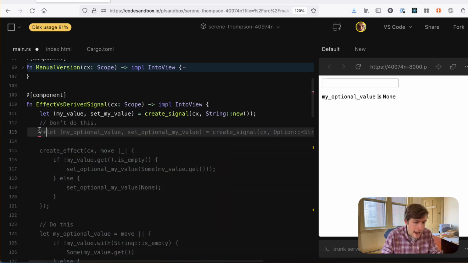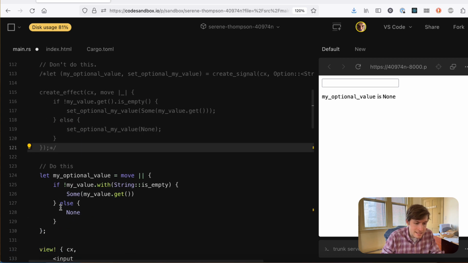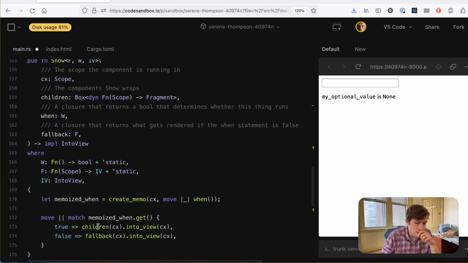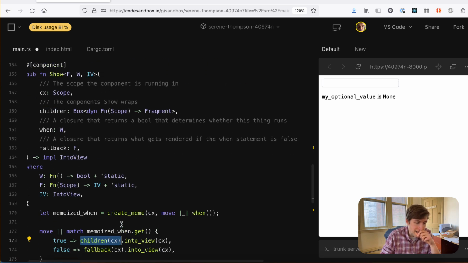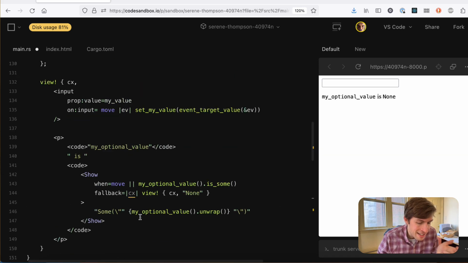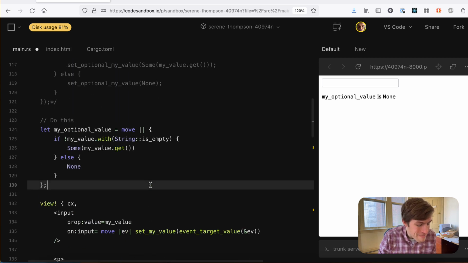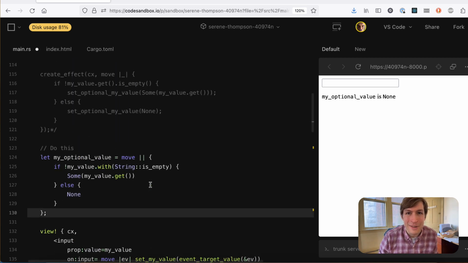I think I would need to dig a little bit more to understand exactly what's happening, that these are both running. But I think what's basically happening is that this getter is still running and it's still unwrapping because there's this effect that's triggering it to run again. Again, it's really hard to explain exactly what's happening. Intuitively to me, it makes sense, and I'm just babbling on a YouTube video now. But this derived signal is the way to go.